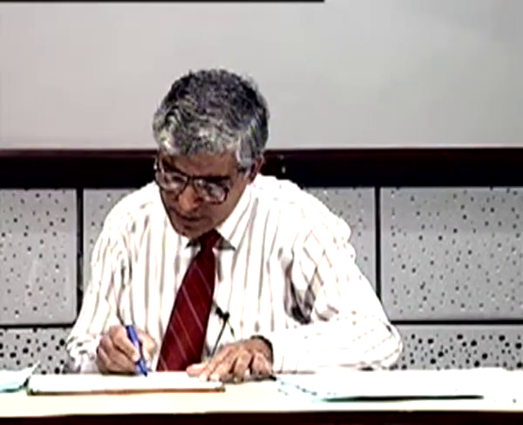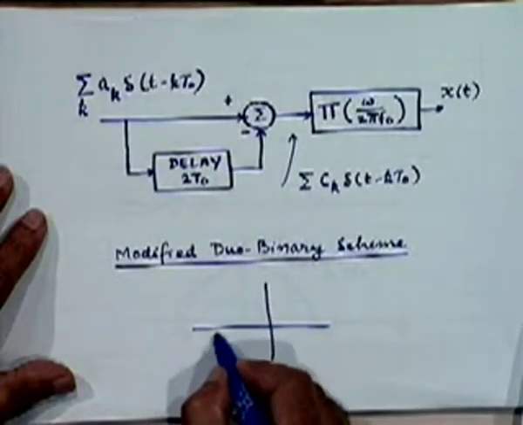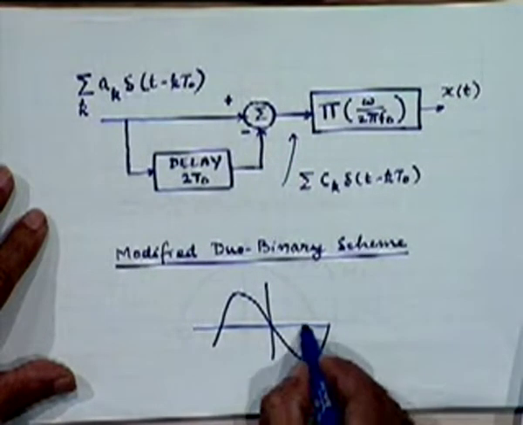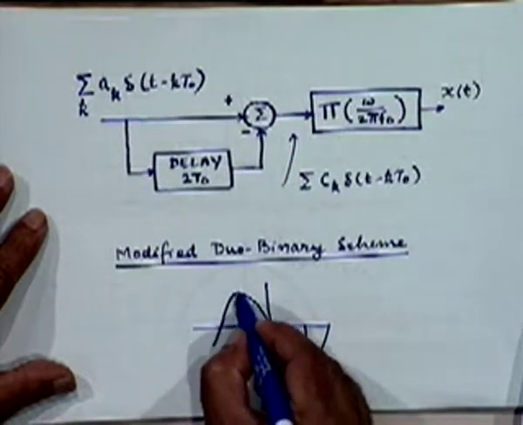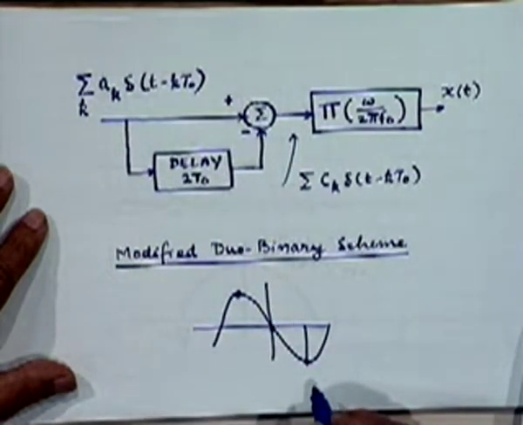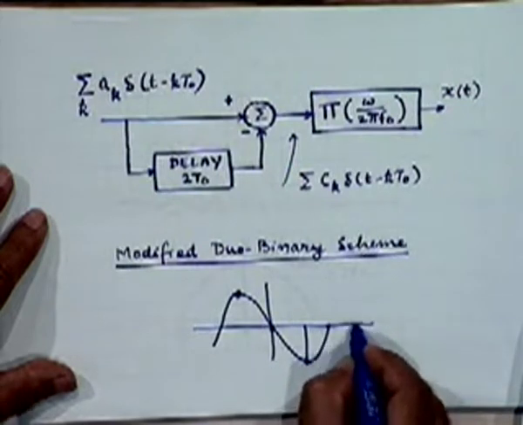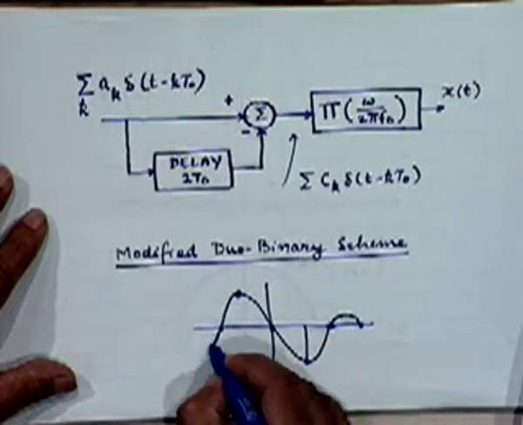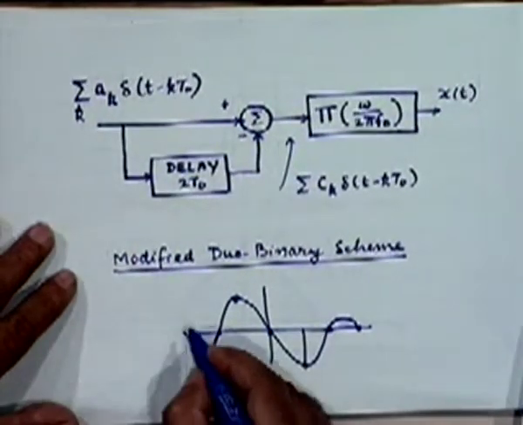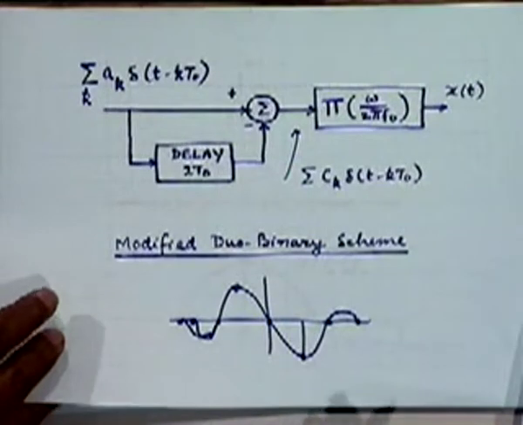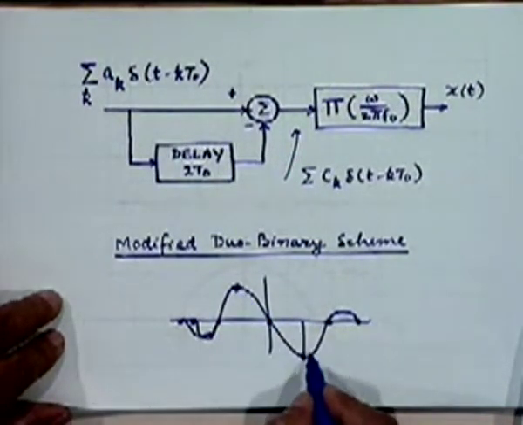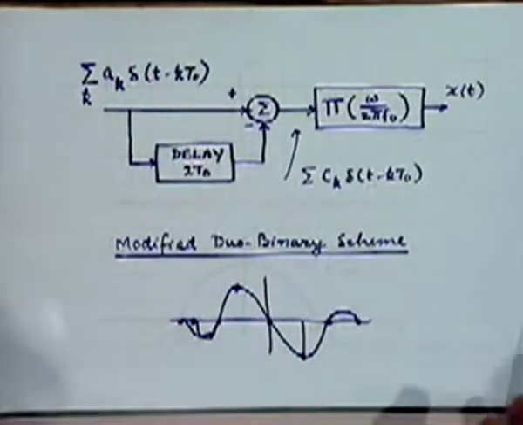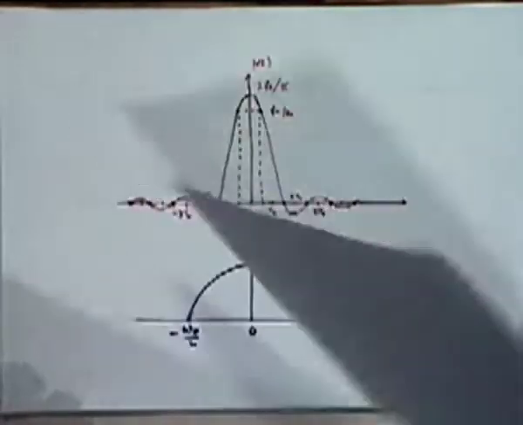In the modified duobinary scheme, the sample values that come into the picture are this, this and this, the non-zero sample values. All others after that will be zeros, right? Here, here, here, later on it will be all zeros. So I'm talking about these three. Although it is 0, since it lies within the span of non-zero values, I'm denoting it by f of some value, right?